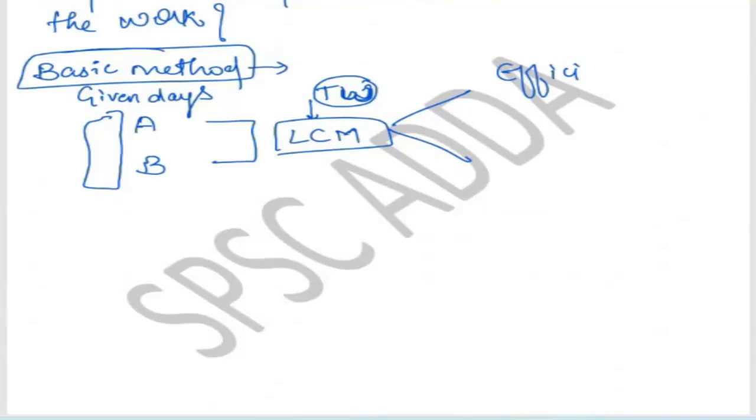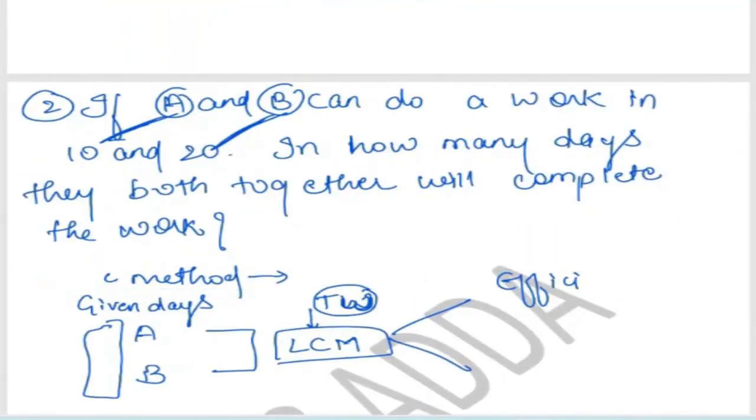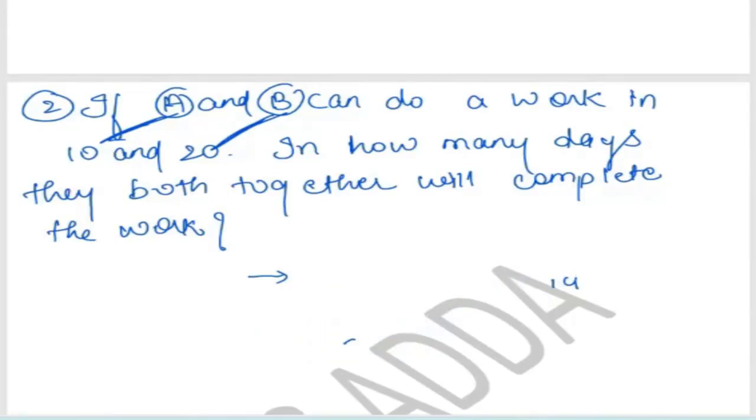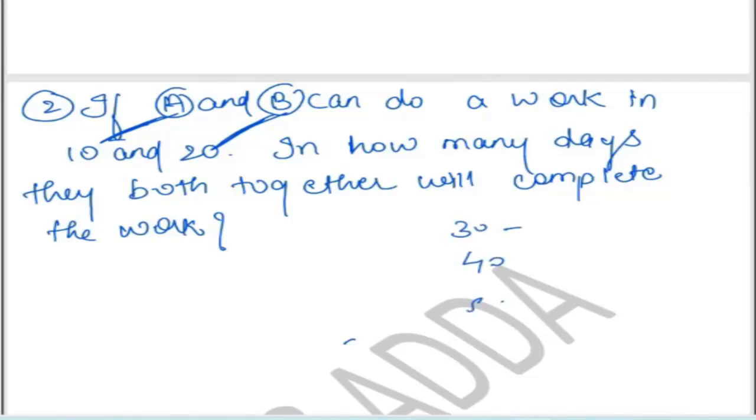Move to the question one by one. See, maybe the first day, the initial day, you will get 30, 40%, then 30, then maybe for 40, 50. So it's totally up to you. If you concentrate on the first approach, you will definitely solve every question, no matter what the language of the question is. So here we have question number 1. You have to use the same approach for the full chapter.